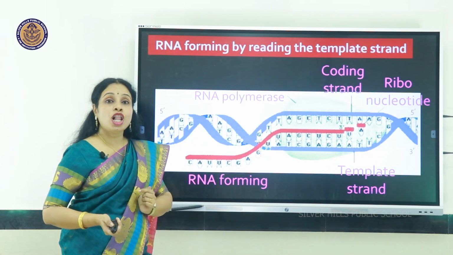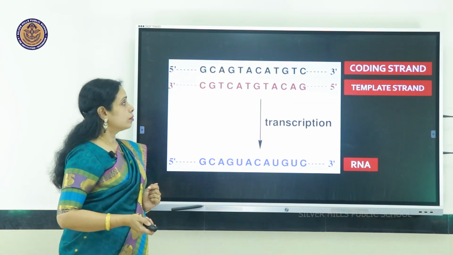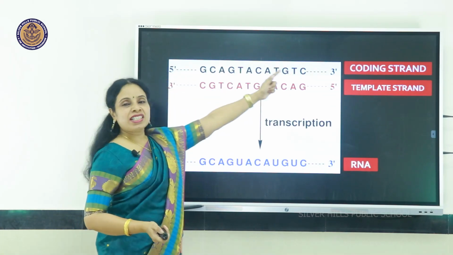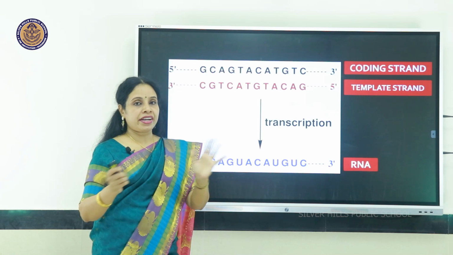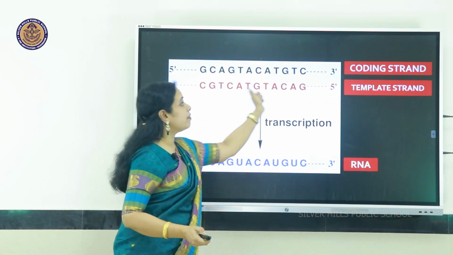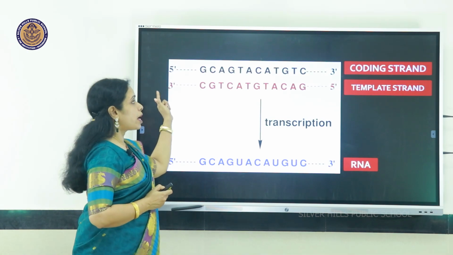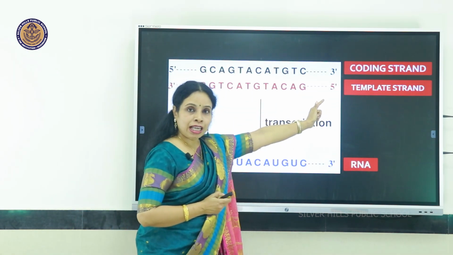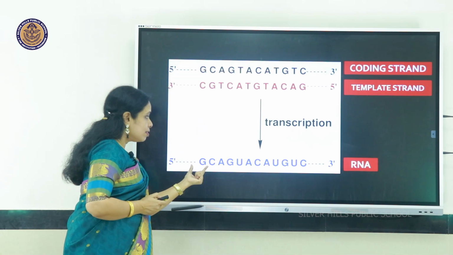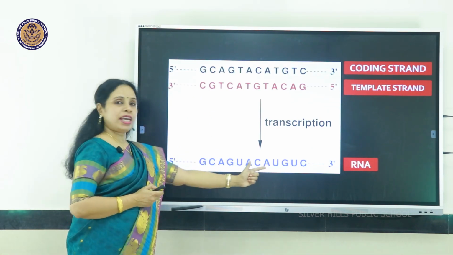It is becoming longer. That's the coding strand which is not forming the RNA. This one given in red is the template strand, 3' to 5'. By reading that, you can see RNA is forming.